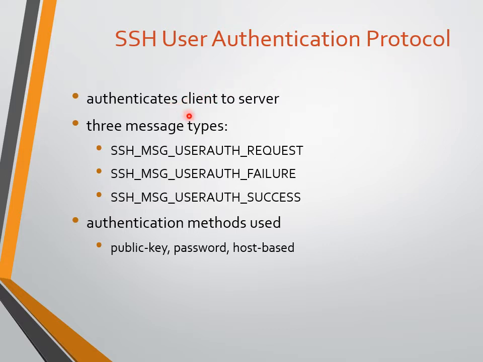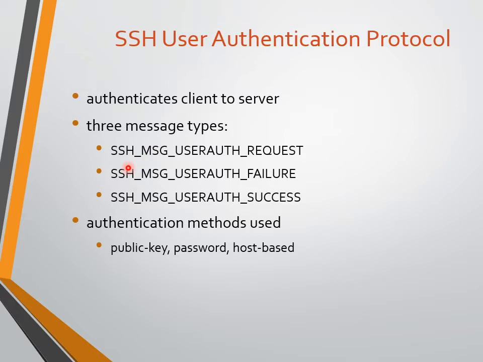The protocol authenticates the client to the server. Now the client is going to authenticate to the server, which means the server is verifying the client. There are three major steps, or message types, involved during the authentication protocol.